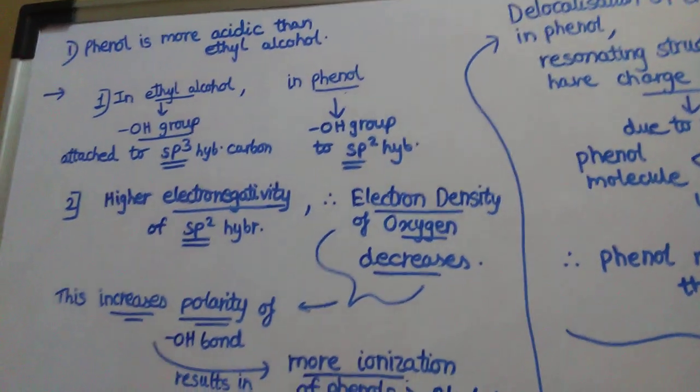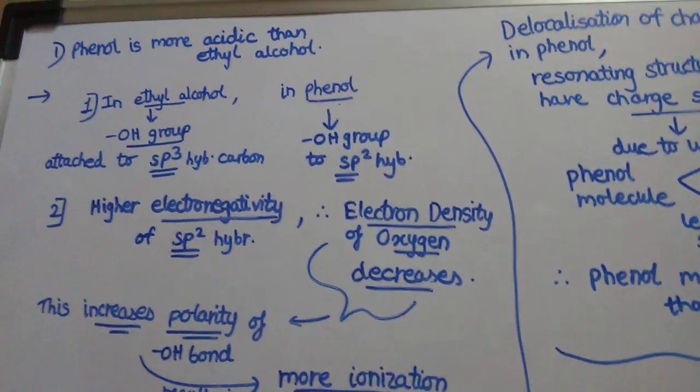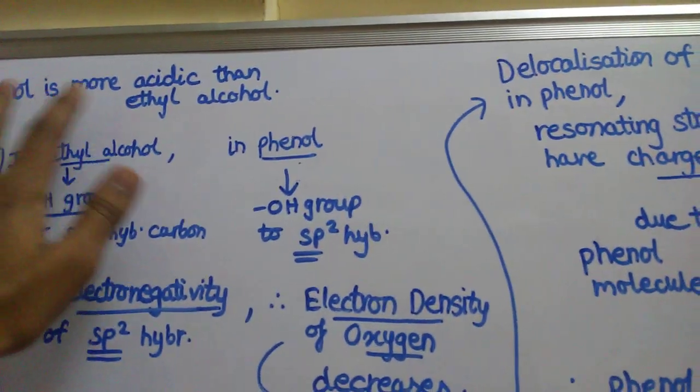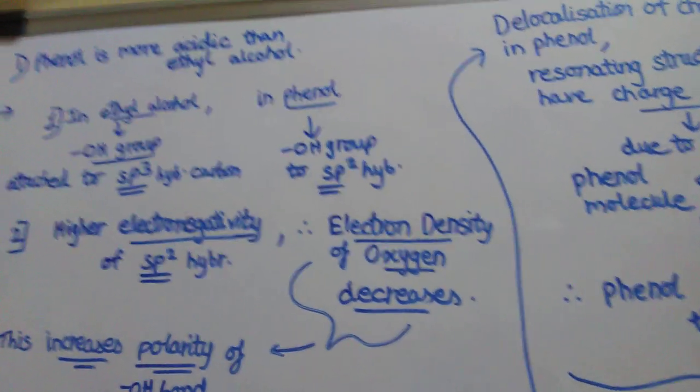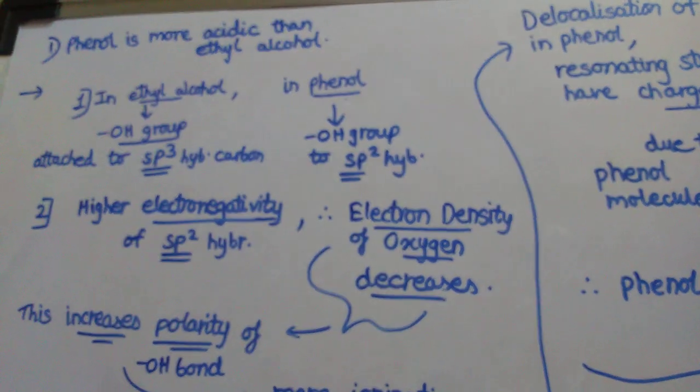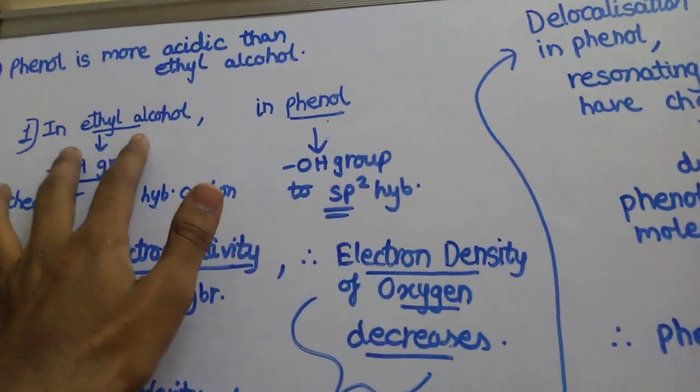Give reason. Alcohol, phenol, and ether. Give reason why phenol is more acidic than ethyl alcohol. Phenol is more acidic than ethyl alcohol. In ethyl alcohol,